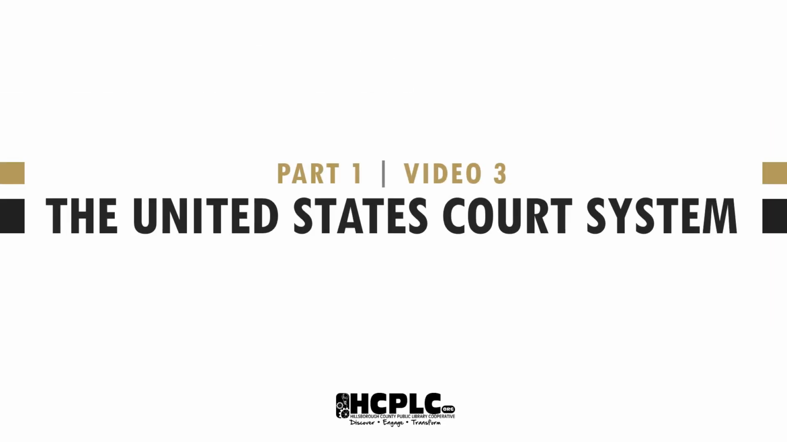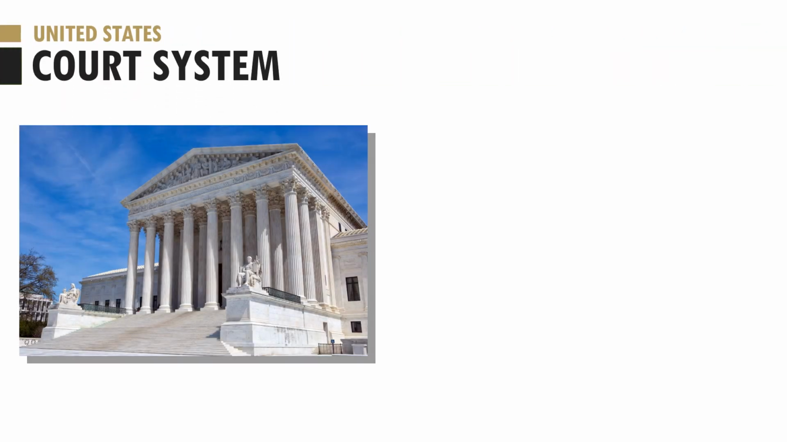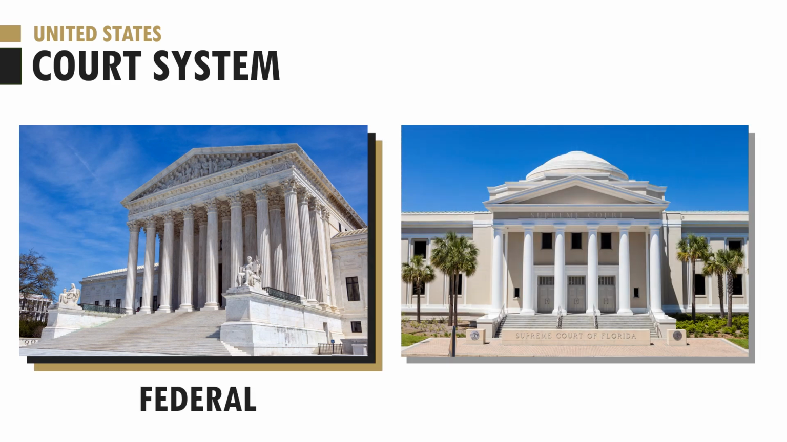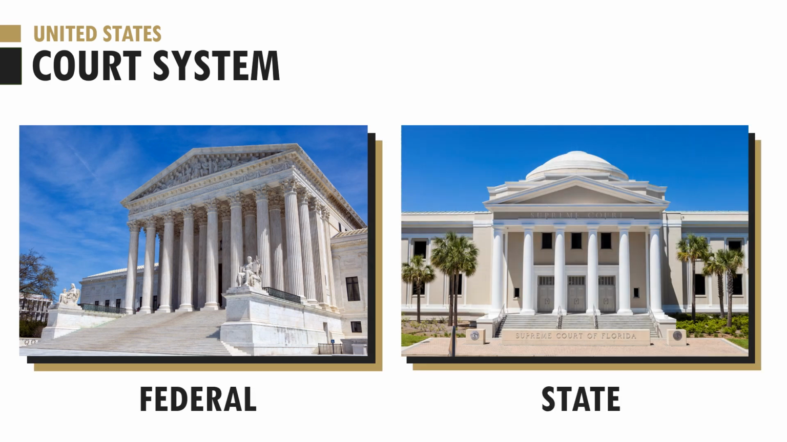This video tutorial provides a brief overview of the United States court system. There is more than one court system in the United States. The federal government has a court system, and each state has their own. These different systems have the same basic hierarchy, which are trial courts and appellate courts.